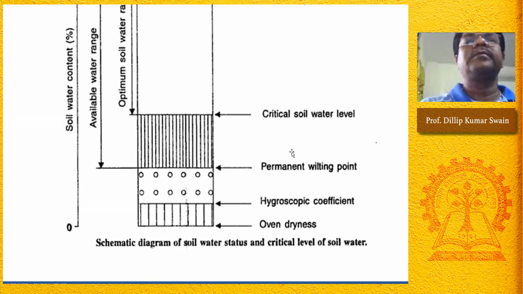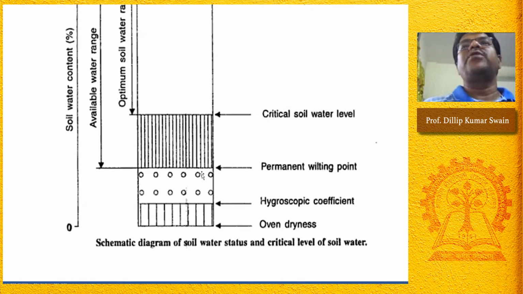Please. What do you mean by hygroscopic coefficient, sir? This is drying, no? After the permanent wilting point, which is minus 15 bar, here the soil water potential is equal to minus 31 bar. In this case, if you keep the soil in a humid atmosphere, the soil can absorb moisture here. That is the hygroscopic coefficient, and the water potential here is minus 31 bar.